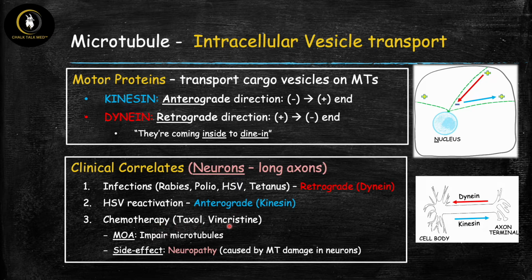Remember that the way that they work is by disrupting microtubules. Well, because microtubules are so important in normal functions of neurons, one of the major side effects of these chemotherapy drugs is going to be neuropathy, and that's because they cause microtubule damage in neurons.